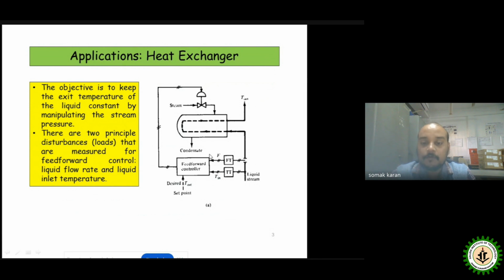Before the disturbance reaches the process, the feed forward control takes the corrective action, and using this final control element, the steam flow rate changes according to the change of the disturbance given to the heat exchanger. So that is a very typical process in which we are only using feed forward control, and not using feedback control at all in that system.